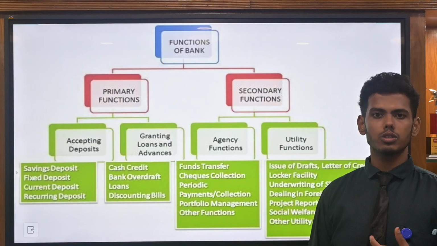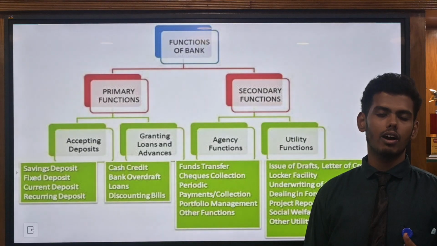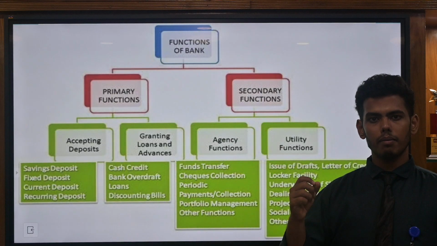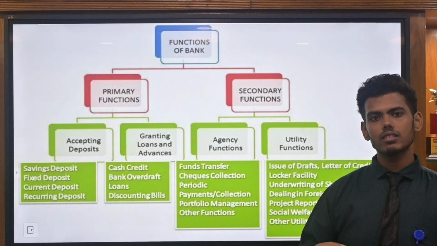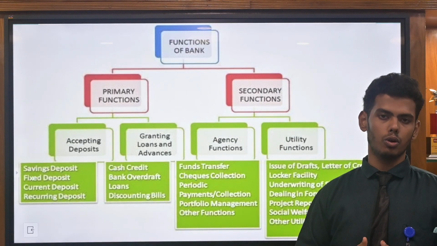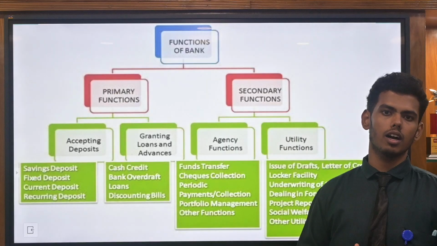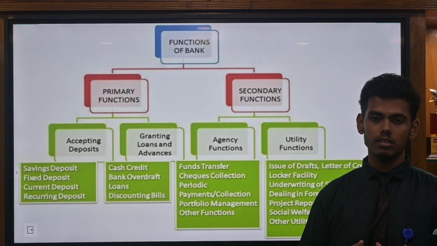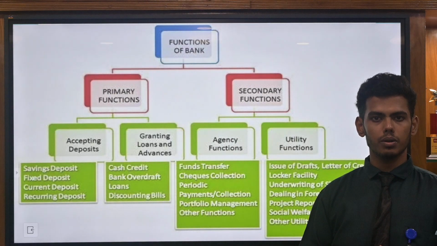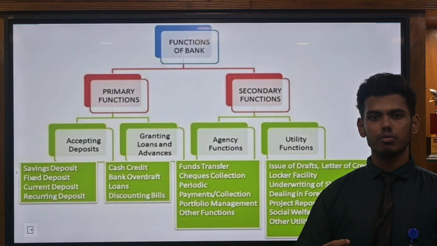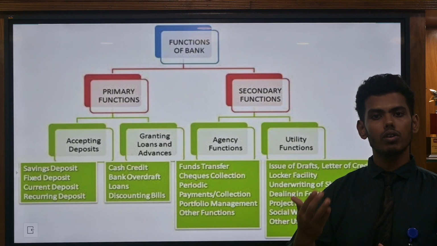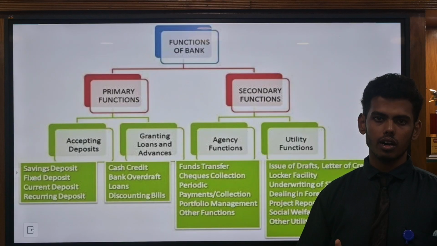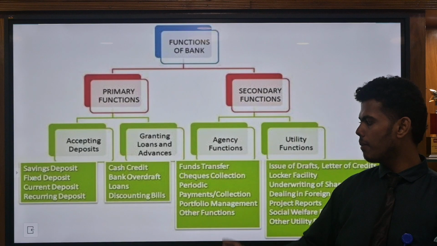Bank overdraft is specified to the current account holder. An example of a bank overdraft: I'm a current account holder, I'm having 10,000 rupees in my account, but I need 15,000 rupees for my business. So I just overdraft money. What I take from the overdraft, that 15,000, is the concept of a bank overdraft.